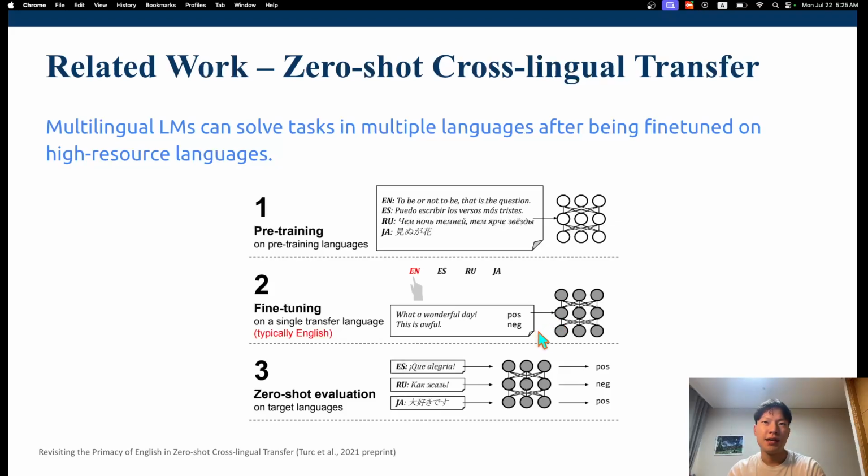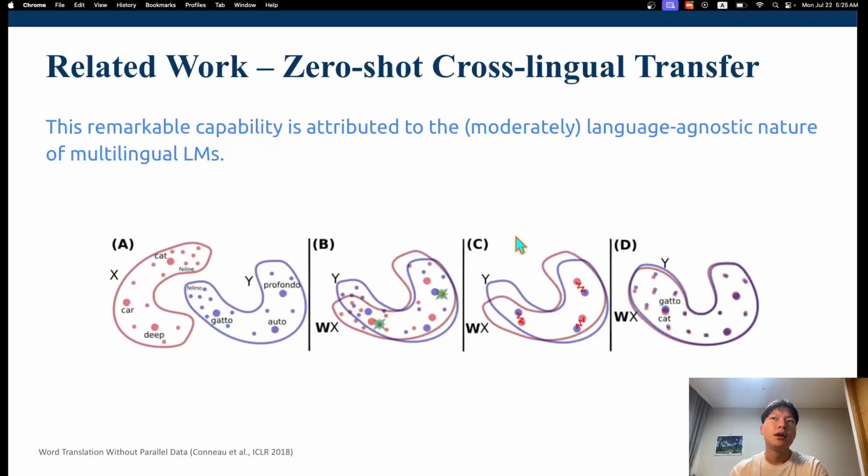So what you can do instead is use a multilingual model and train that task using English data, and then just infer using the original language that you wanted to use. Yep, that really enables a lot of different languages to do a task that it wasn't able to do before. So why does zero-shot cross-lingual transfer work?